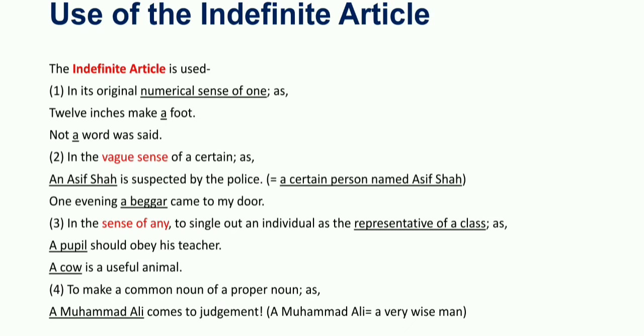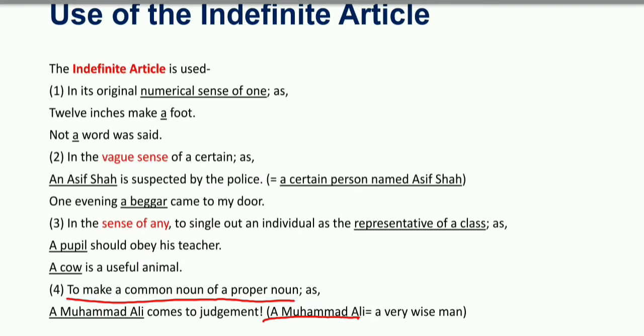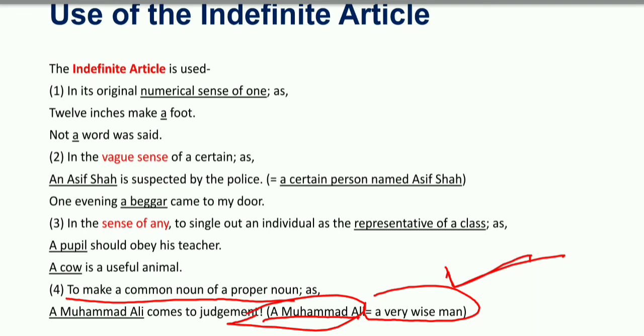Here a Muhammad Ali is used to make it common, giving the meaning of a very wise man, maybe famous for his wisdom. That is why it is used as general, and we have changed the proper noun into a common noun.